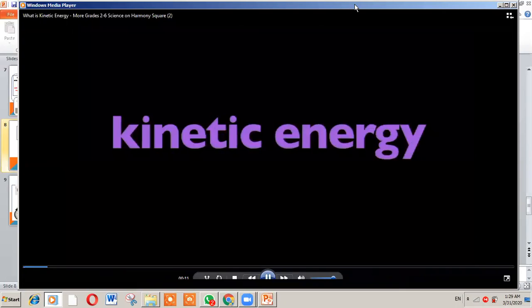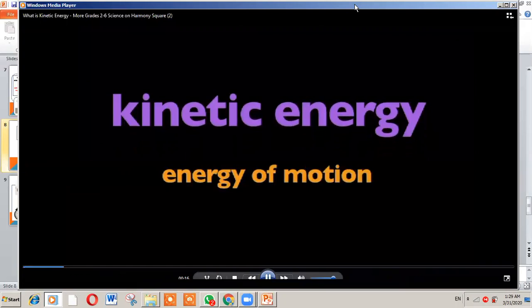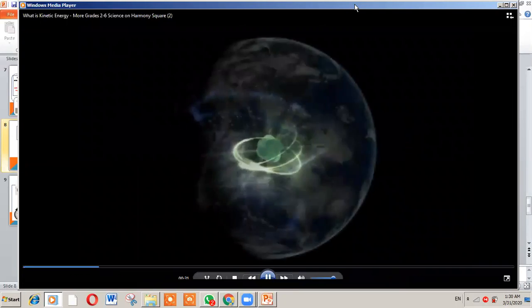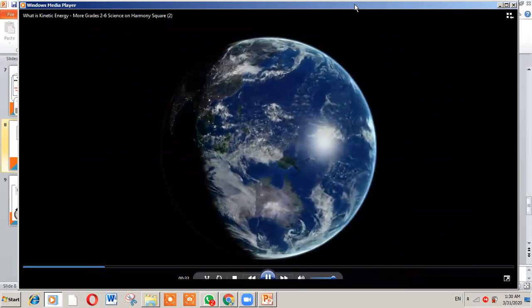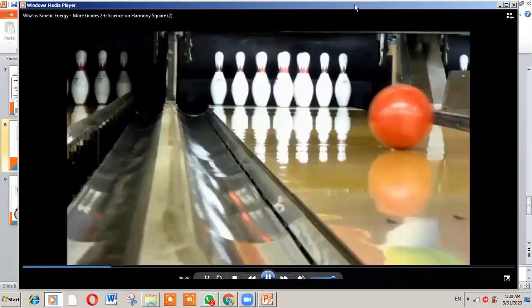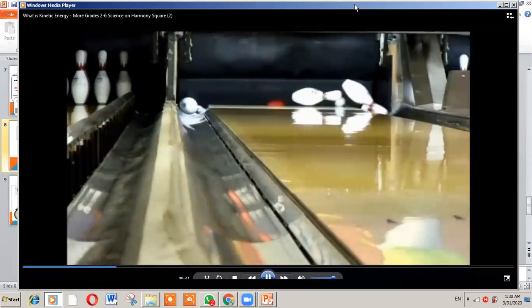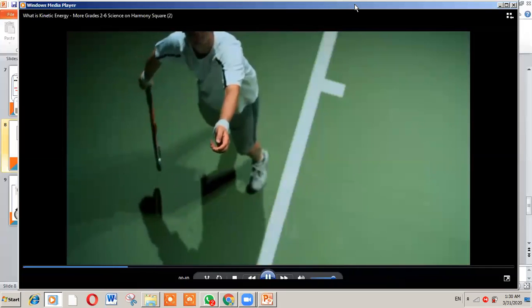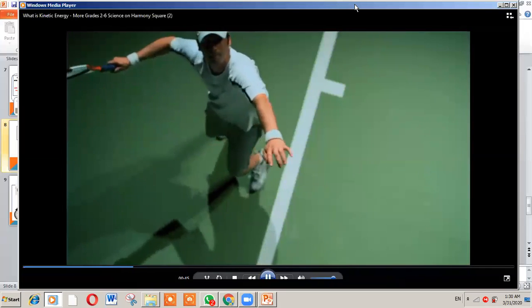In this program, we're going to learn about kinetic energy. What is kinetic energy? Kinetic energy is the energy of motion. All moving things have kinetic energy, from tiny atoms to large planets. When something is in motion, it has kinetic energy. There are two basic types of energy: kinetic, the energy of motion, and potential energy.